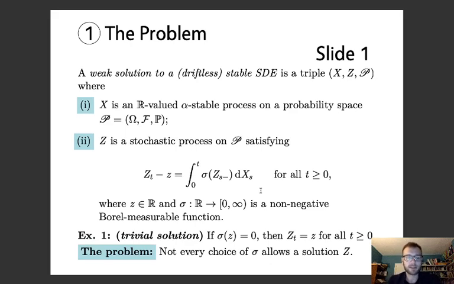So our problem is that not every choice of sigma allows for a solution process Z as a solution (X, Z, P), and some choices of sigma allow for multiple solutions. It's possible to describe conditions on sigma that correspond to existence or perhaps uniqueness of solutions.